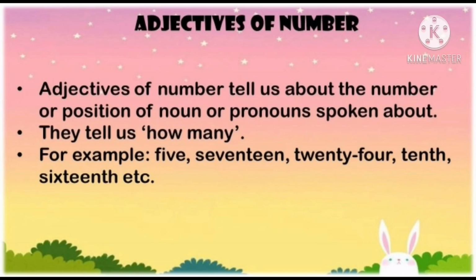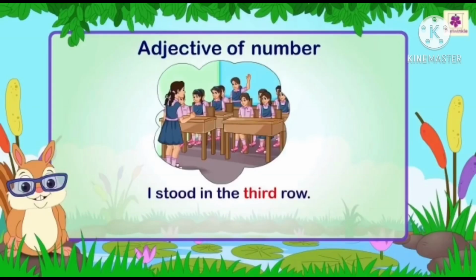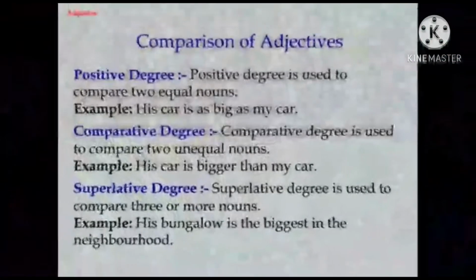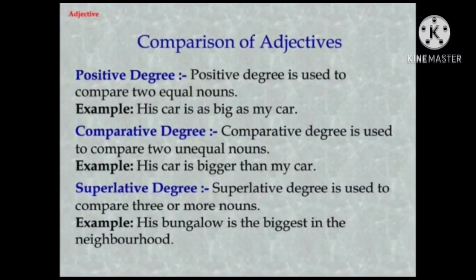Adjective of number tells us about the number or position of the nouns or pronouns spoken about. They tell us how many, meaning an exact number is given, like 5, 17. So if in the sentence there is a number such as 24, 10th, 12th, 11th, these are all adjectives of number. I stood in the third row. So the number is mentioned here, right? Second row, second would have been an adjective of number. I will be absent for 6 days. Exact number is given, 6. So that is an adjective of number.